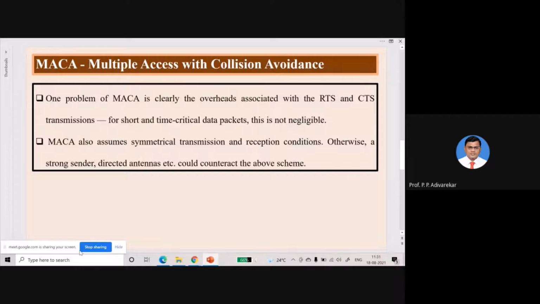Okay, the one problem that is observed in MACA, that is overhead associated with the RTS and CTS transmission. Okay, so in usual access methods में क्या होता है, we are transmitting only data.